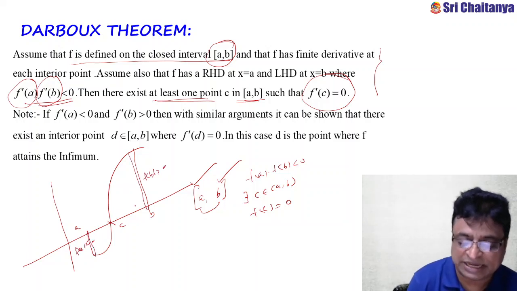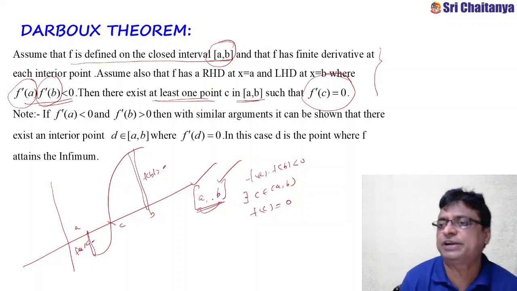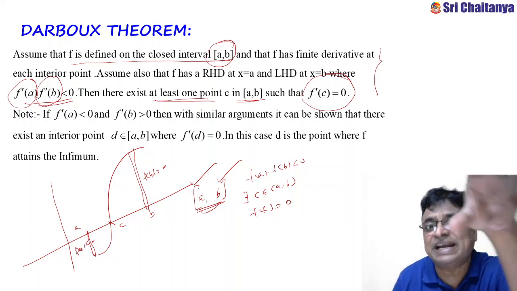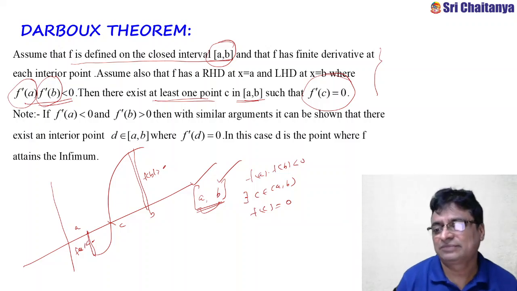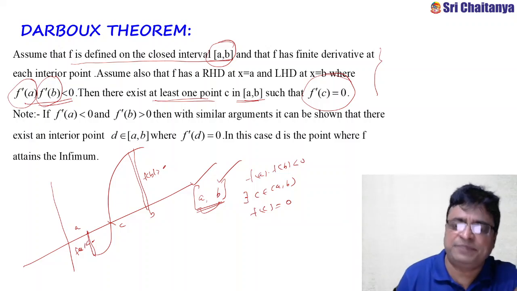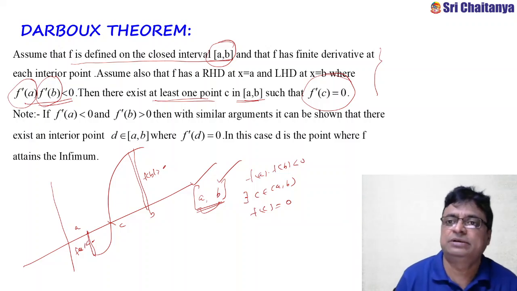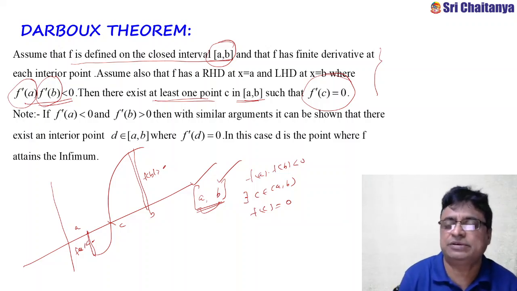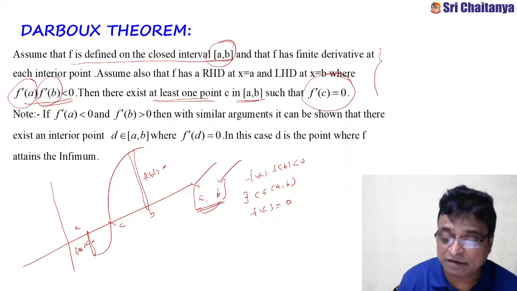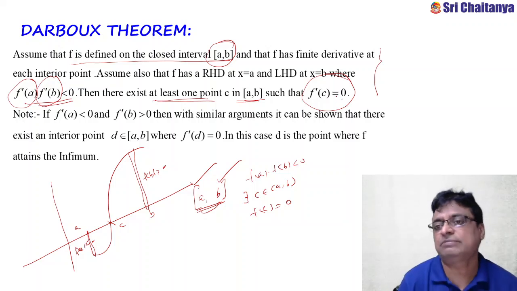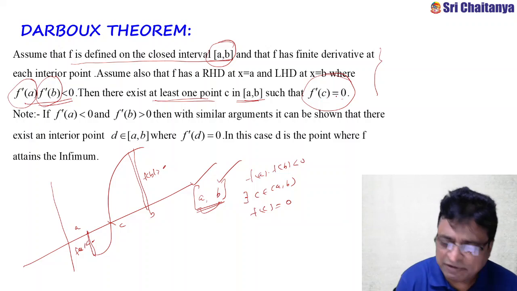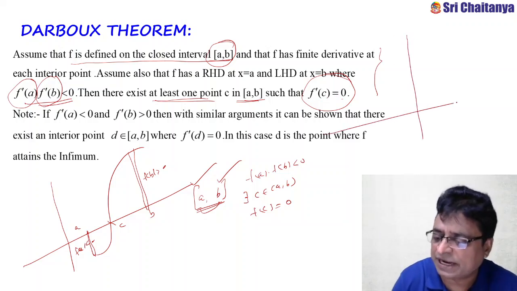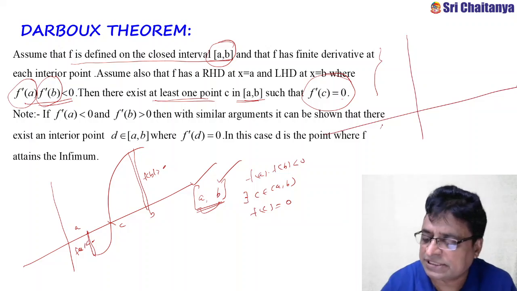So, f is a continuous function defined in closed interval ab. That is continuity in closed interval. This is derivability in closed interval. There f of a into f of b, here f dash a into f dash b. There f of a into f of b less than 0, here f dash a into f dash b less than 0. Same thing, there f of c equal to 0, here f dash of c equal to 0. That means, whenever a function satisfies this kind of conditions, suppose this is the function like this.